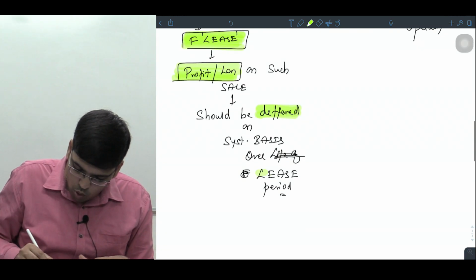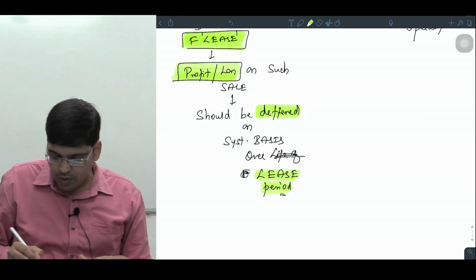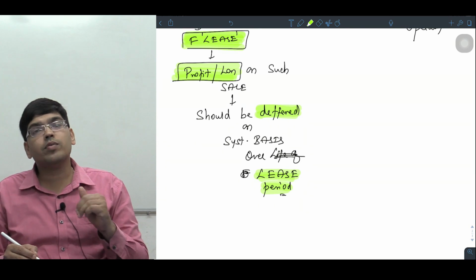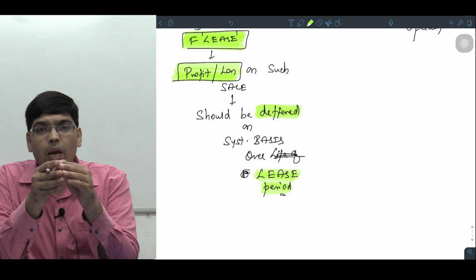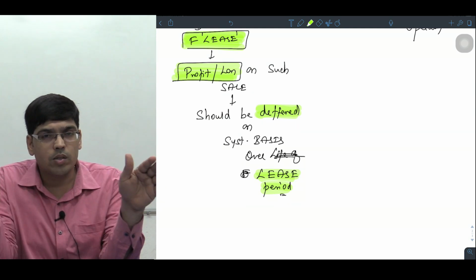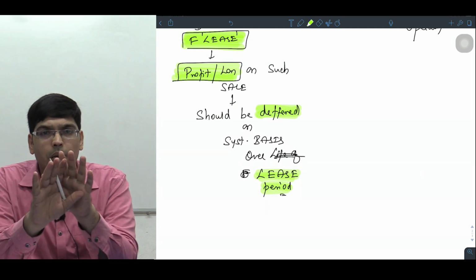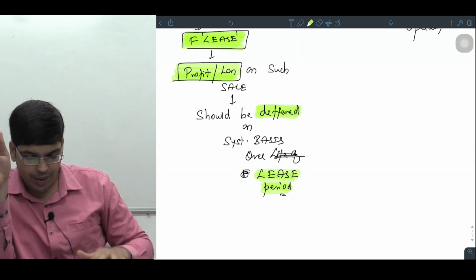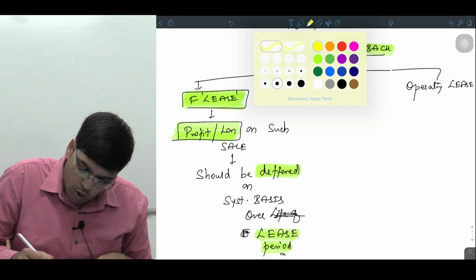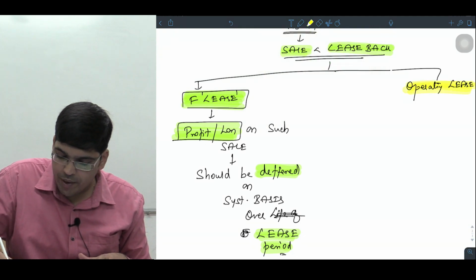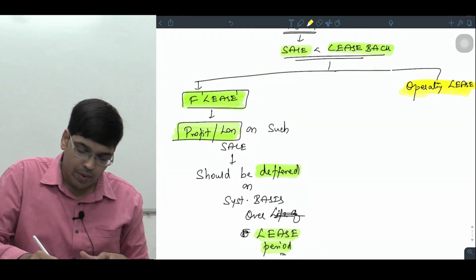Over what basis, sir? Over the lease period. Suppose the asset is taken back on lease, say for a period of 7 years, let there be a profit, let there be a loss. It should be accounted over a period of how many years? 7 years. So profit and loss should not be transferred immediately to P&L, it should be deferred. Am I clear, sir? Now imagine a case, if the asset is taken back on operating lease, then what will happen?